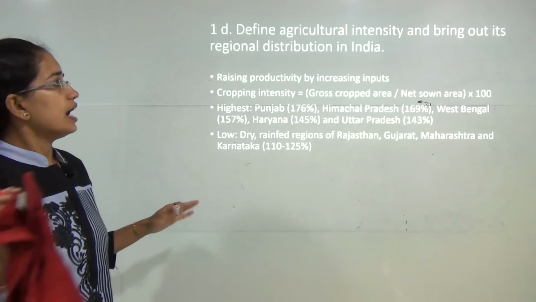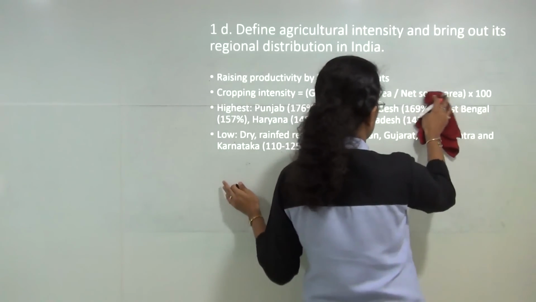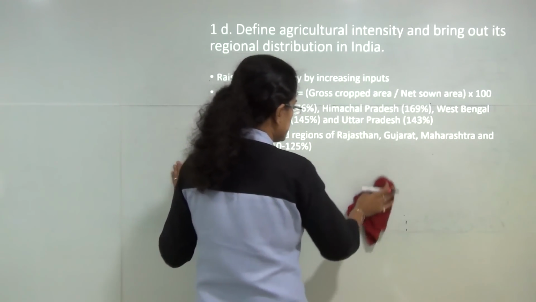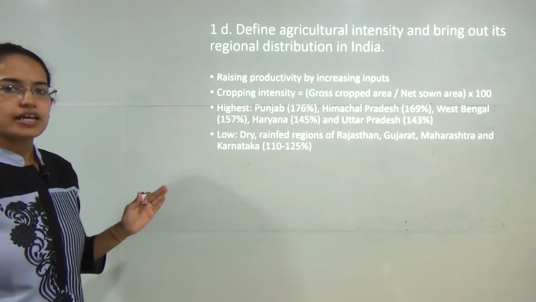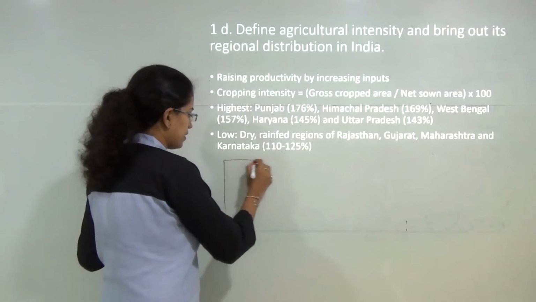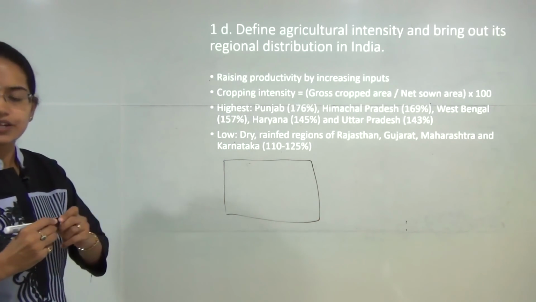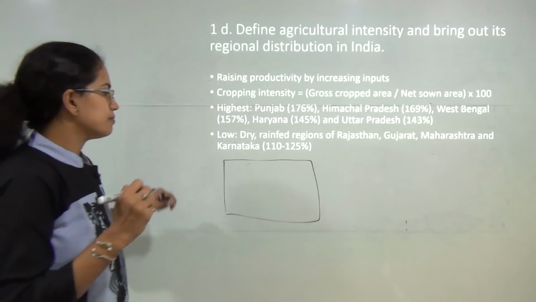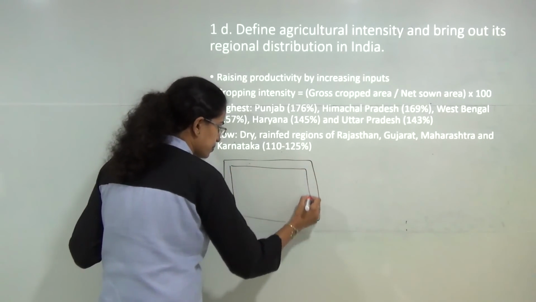Now next is understanding agriculture intensity and bringing out the regional distribution in India. So agricultural intensity is basically the total cropped area over the net sown area. For example, if I say I have a land mass which is this, this is my total cropped area, but my net sown area is just this much.